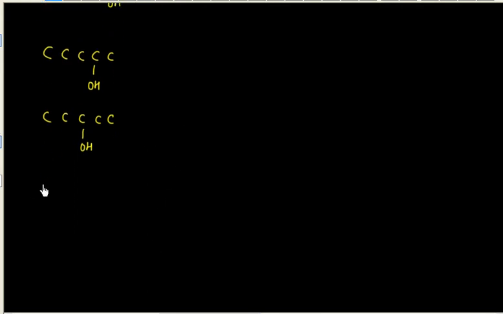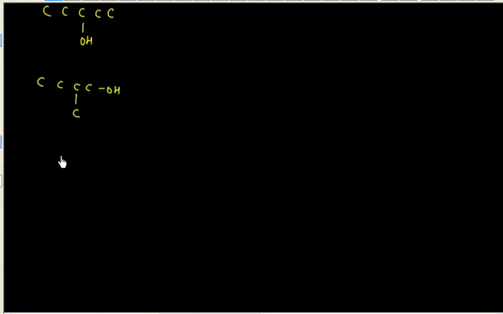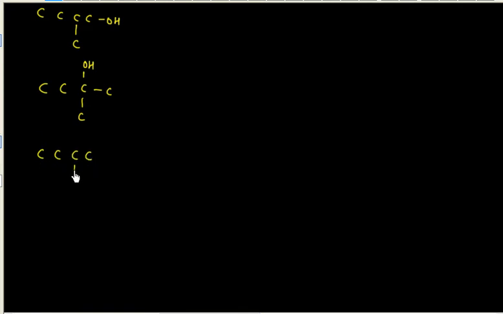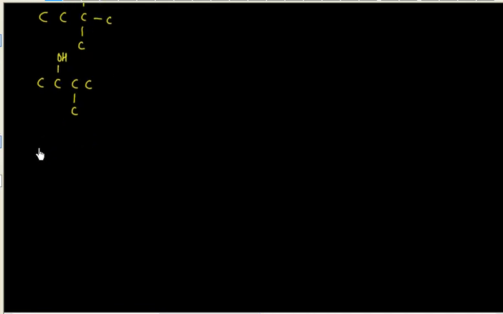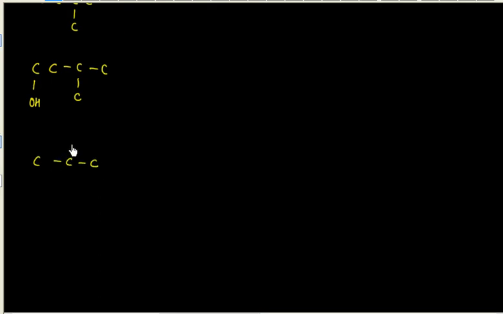If you branch one carbon, 1, 2, 3, 4, 5, let us branch one carbon. If I branch here, I can put an OH here, that is a primary alcohol. I can put OH somewhere here, and that is basically a tertiary alcohol. I can also put OH here, 1, 2, 3, 4, and that is basically a secondary alcohol. Now if I put OH here, then again it's a primary alcohol. I can also put OH here, and now if I do two branching, 1, 2, 3, 4, 5.